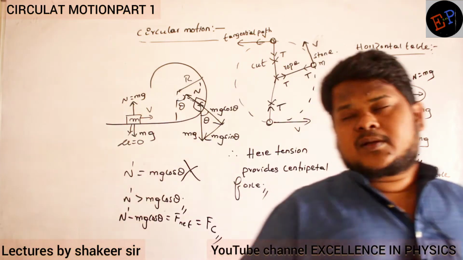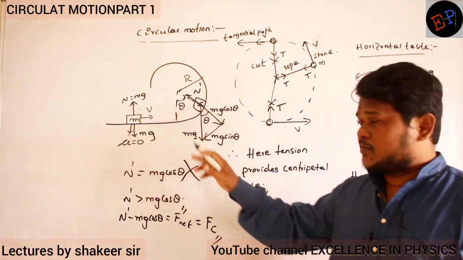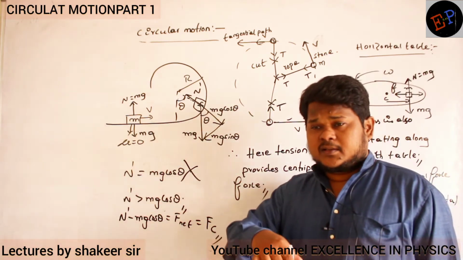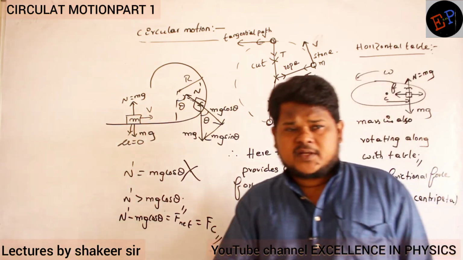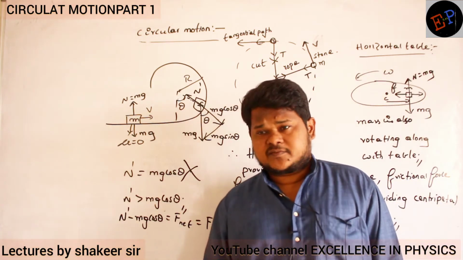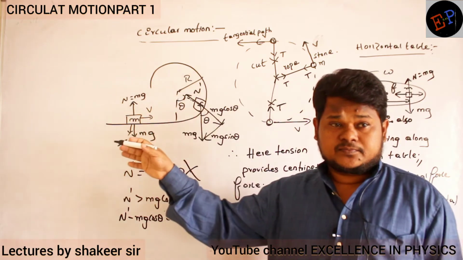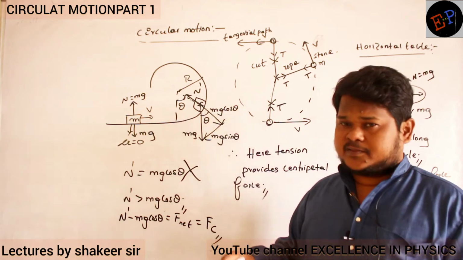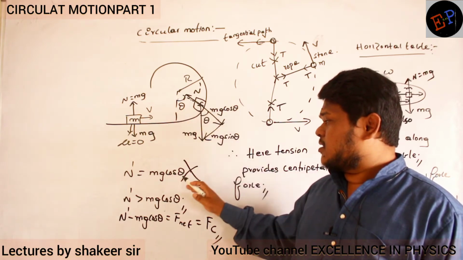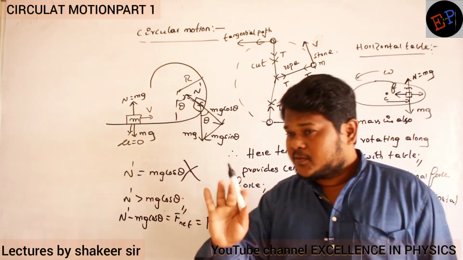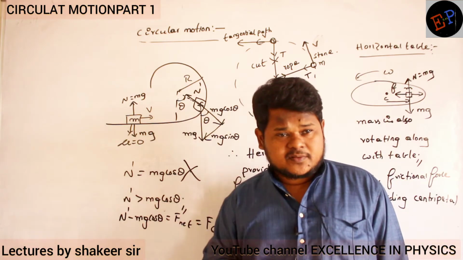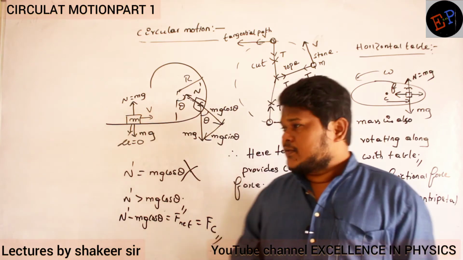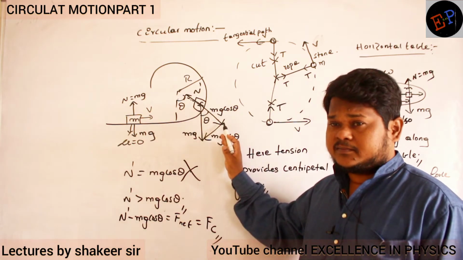Now, because we are taking the concept of circular motion, we have to take the mg component also. If it is moving in a horizontal circle, you need not take the mg component because weight is always acting perpendicular to the direction of motion of the body. But this is a vertical circle, so you have to split mg into two components, mg cos theta and mg sin theta. If N dash and mg cos theta are equal, the body cannot move in a circular path. So definitely N dash must be greater than mg cos theta.